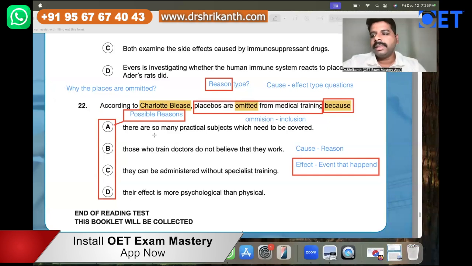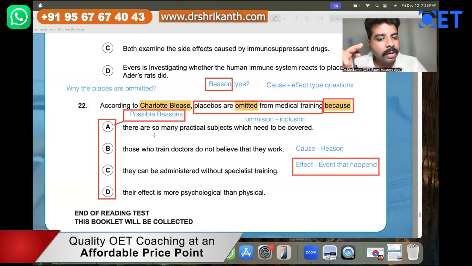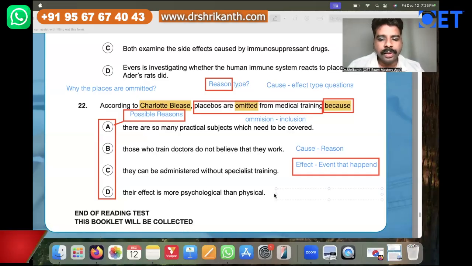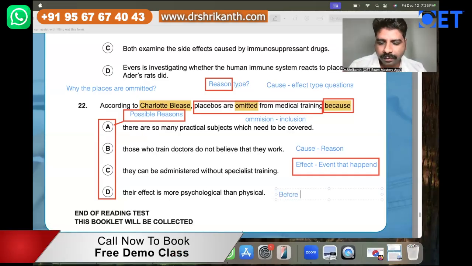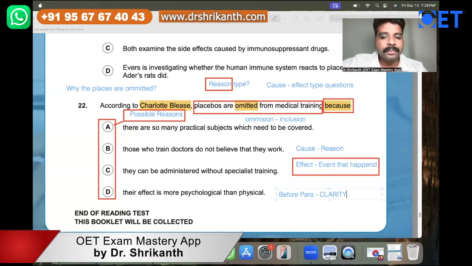Okay, so now let's take a look. This is how you have to comprehend the question. When you read the question, you must know exactly what you're supposed to look for. You must have that clarity. Okay, so I'll just tell you one more important thing. When you are doing reading over here, before reading the paragraph, you must have clarity. So what is the clarity you have over here? The reason why this thing has been removed from their syllabus, from the medical training. So before you read the paragraph itself, you must have this clarity.